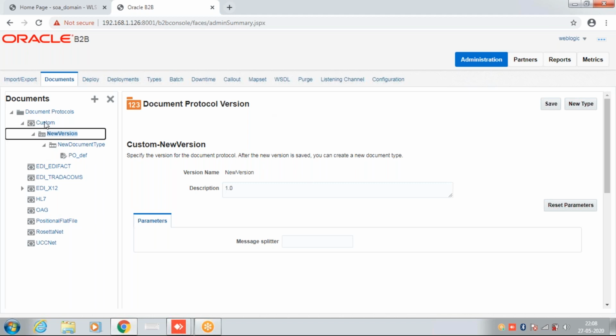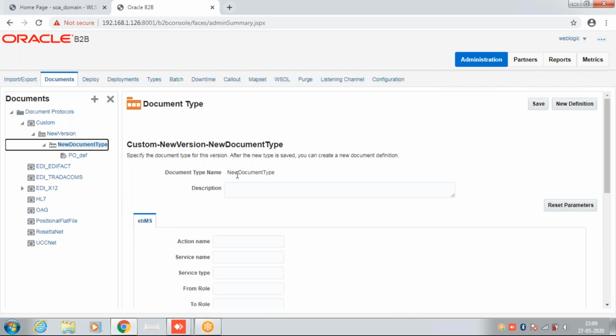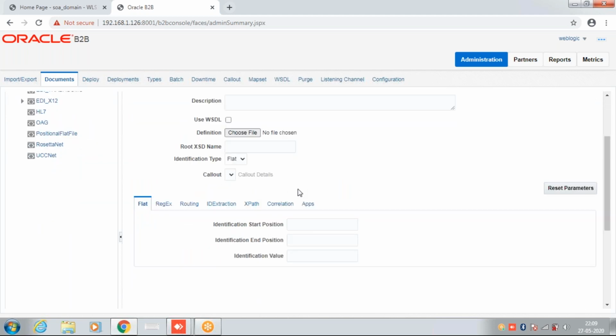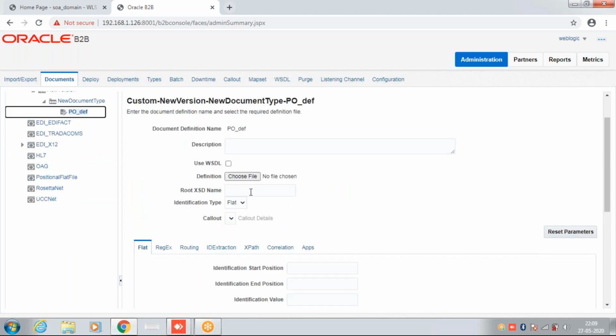Under custom document type, we have different document protocols. Under custom, we can define some revision. Like just now I selected default, we can give 1.0 or something. Then we can define the custom document type and the document definition. Here we can define whether it's XML or XSD, like flat file or XML, and we can choose the definition file, which is XSD. We can select all these things.